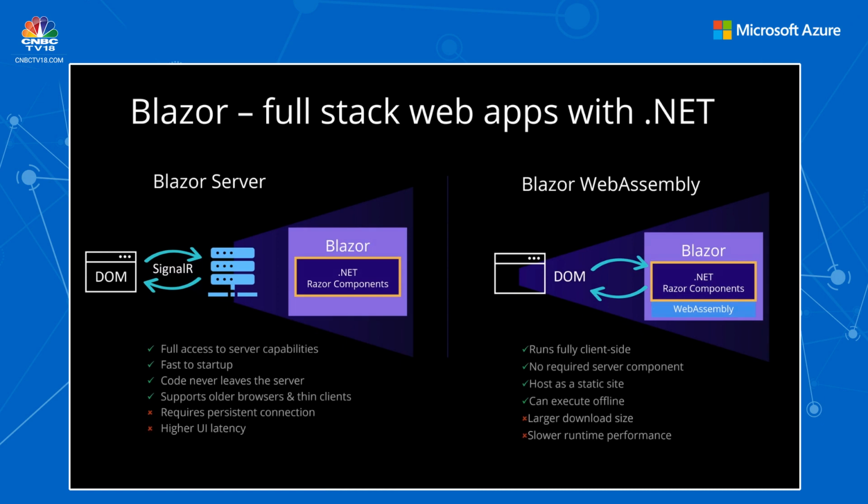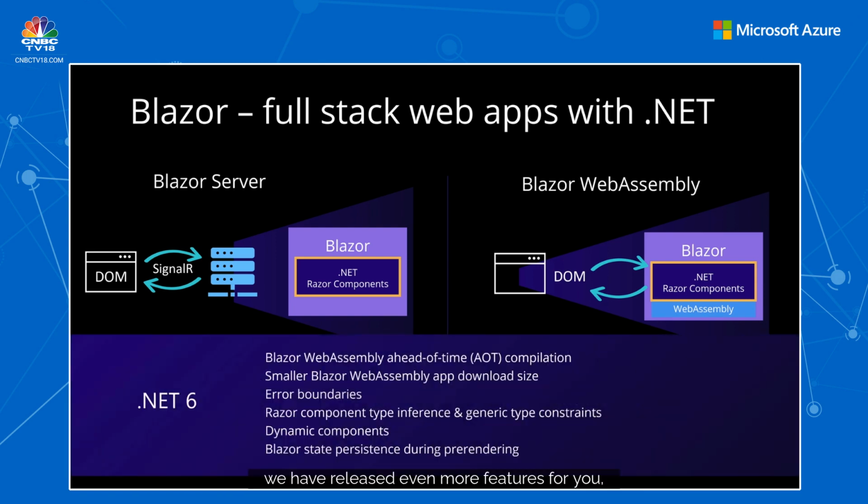Blazor lets you write full stack web apps with C# instead of JavaScript, and it has become very popular. In fact, it's one of the fastest growing workloads in .NET today. It has supported two models since spring 2020, which are Blazor Server and Blazor WebAssembly. Now, Blazor WebAssembly runs completely in the browser. Blazor has a shared component model across the server and the client browser. Depending on your application needs, you can choose the right model for you.